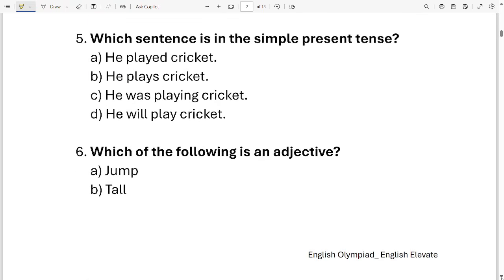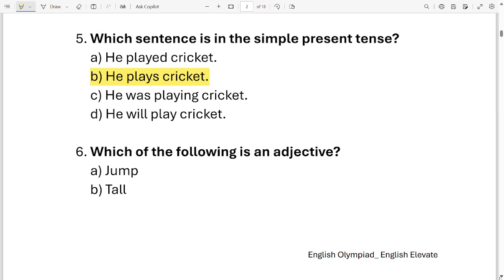Next question, question number 5. Which sentence is in the simple present tense? Here are your options: He played cricket, he plays cricket, he was playing cricket, and the last option, he will play cricket. You have to identify the sentence which is in the simple present tense. It is option B. He plays cricket.